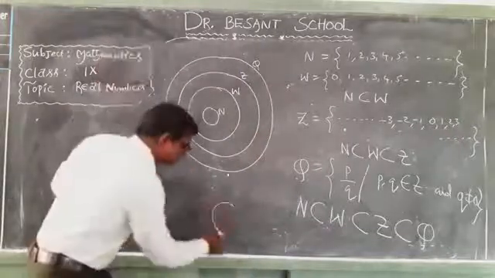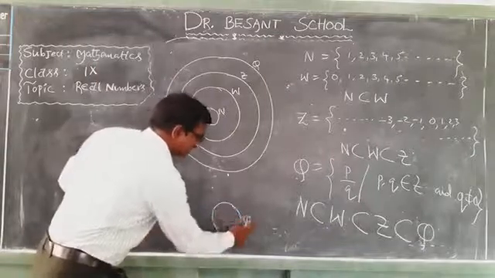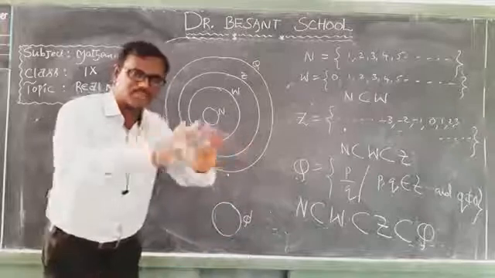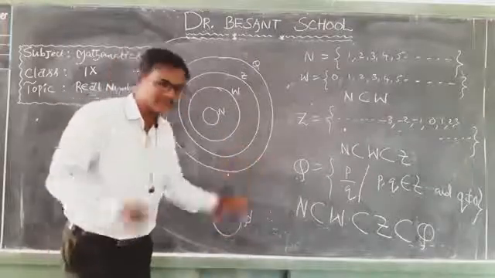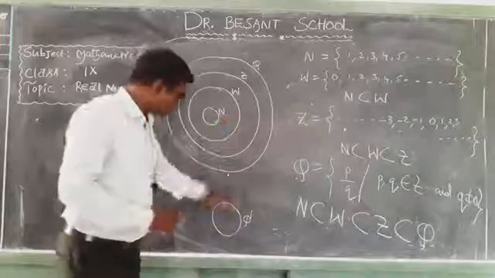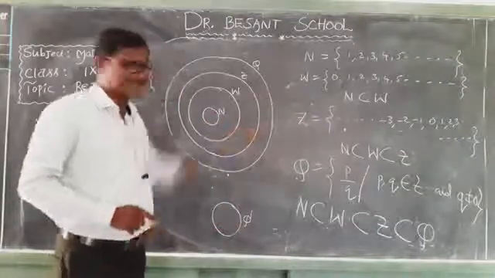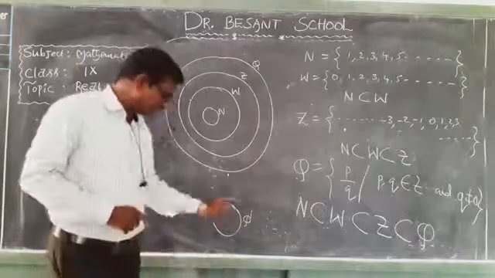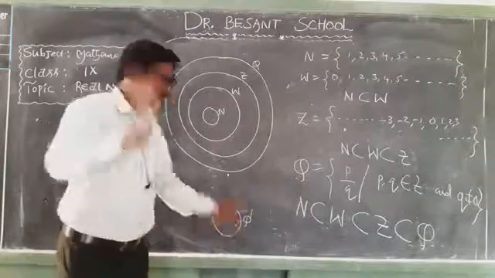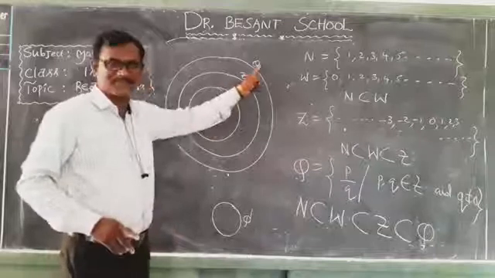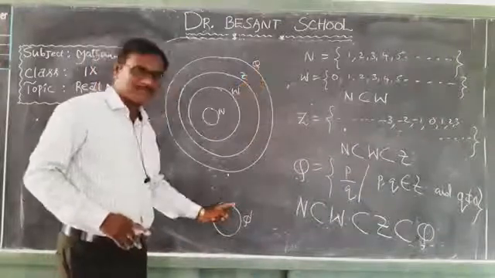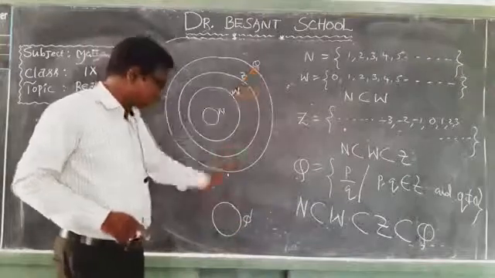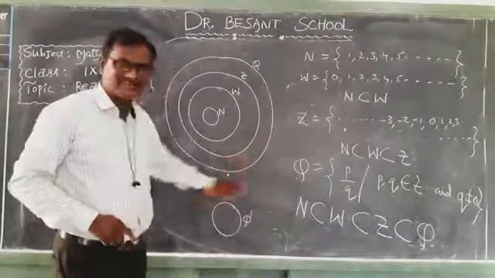So for example, this one circle represents Q. Q dash means the numbers which are not in the form of P by Q, which are called irrational numbers. There is no interlinking between these irrational numbers and these rational numbers. This is separate, this is separate. These are not in the form of P by Q, means irrational numbers. Everything here can be written in the form of P by Q, these are all rational numbers. There is no interlinking between these two. This much gap is there.